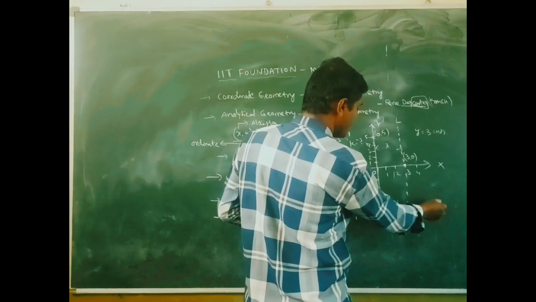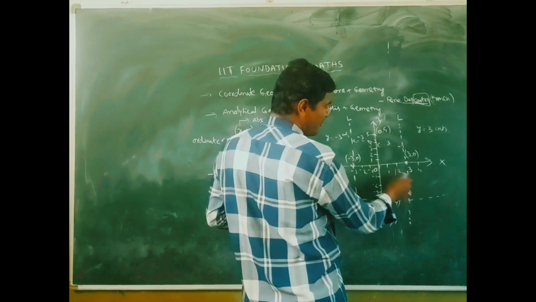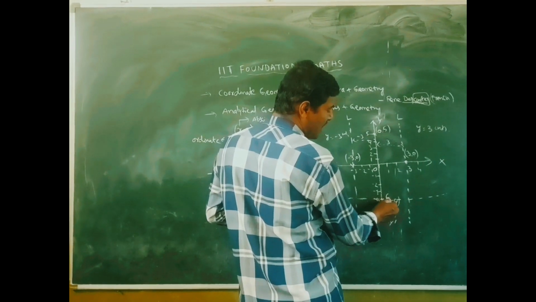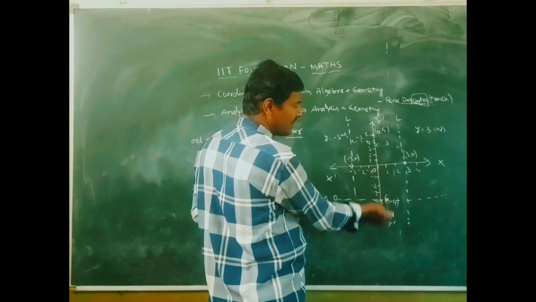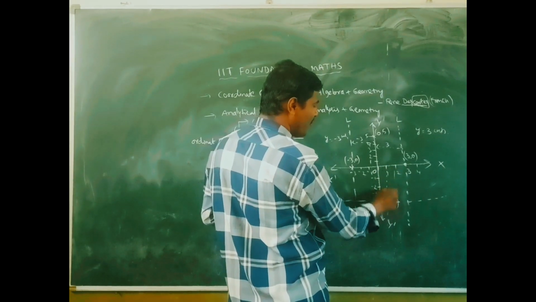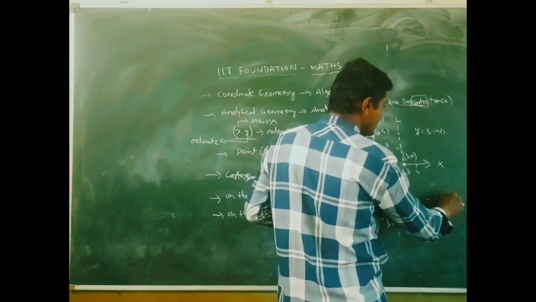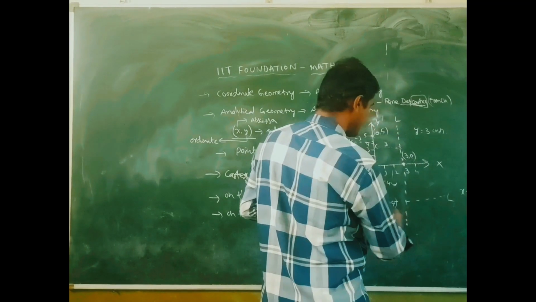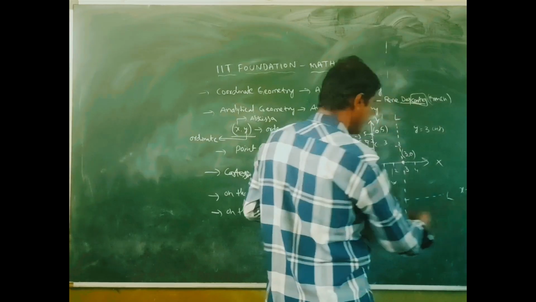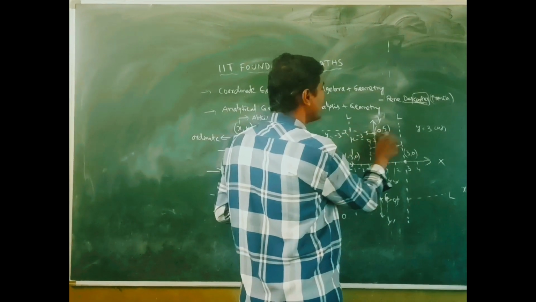Like this, we can take this one. So here, from this point (0, 4), 4 units from the x-axis. So this will take 4 units. The equation of this line is x equal to minus 4. So we can take this one point.